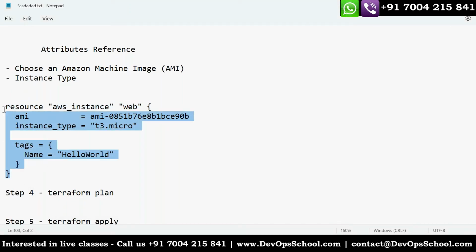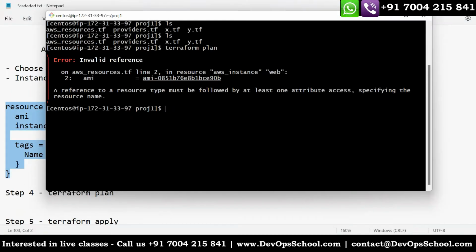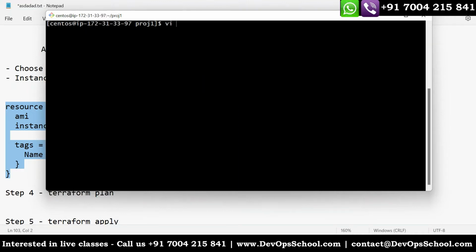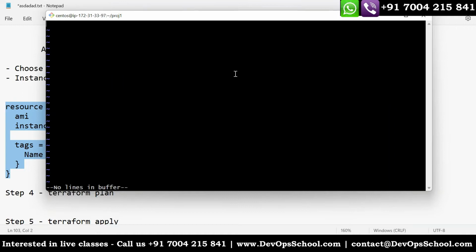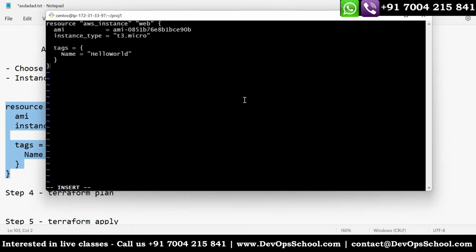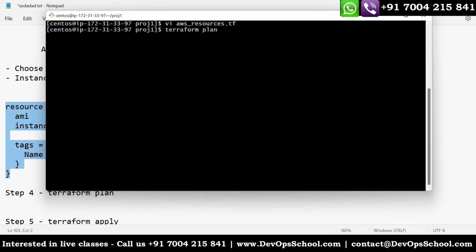The code is wrong. So here, let me copy paste one more time. I think I need to look at it a little carefully, but let me try one more time because I don't have so much patience to look at this code. And let me paste it one more time. And okay, I think you need to put that in double quotes. Yeah, you're correct. That is a mistake. I'm copying and pasting and ignoring that stuff. Plan. Okay, that was a mistake.